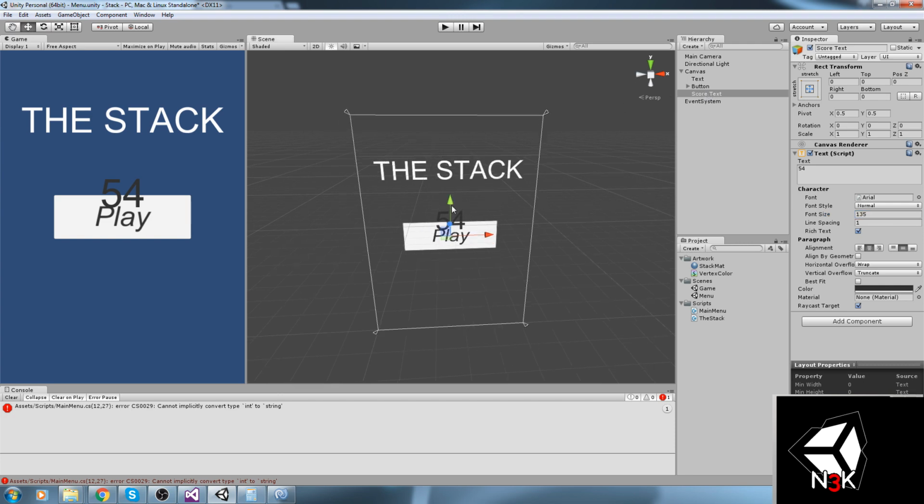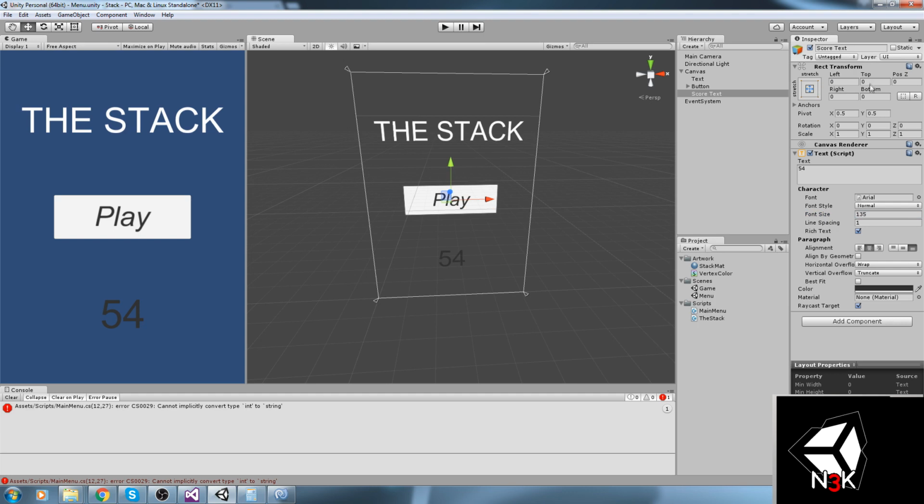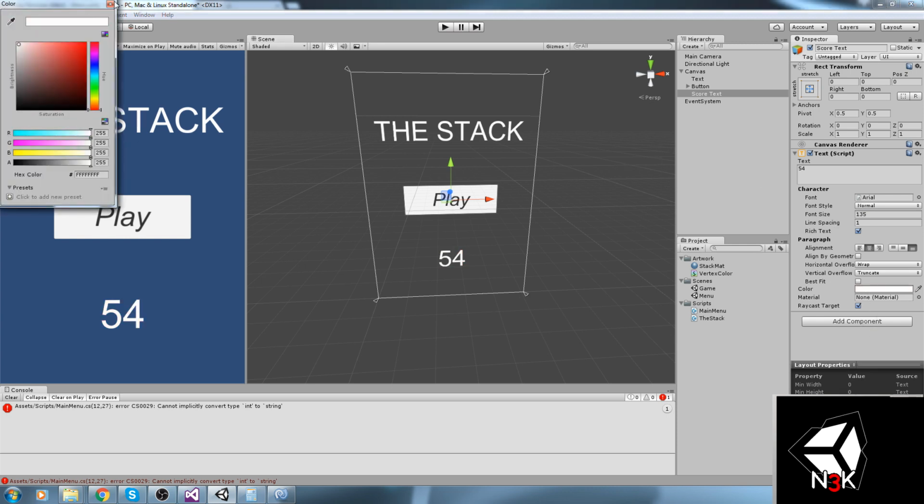And why is it only that big? Oh, there we go. So that's 54 right there. And again, really nice UI. I'd give it a 5 out of 5.